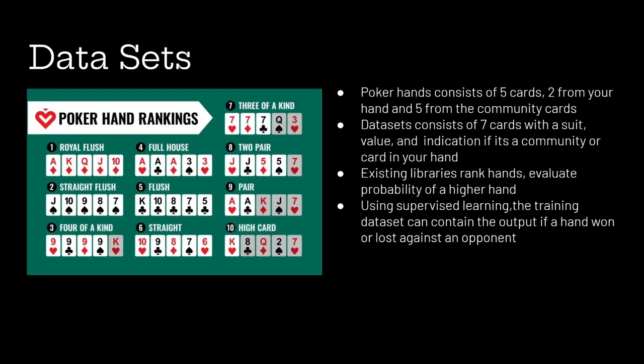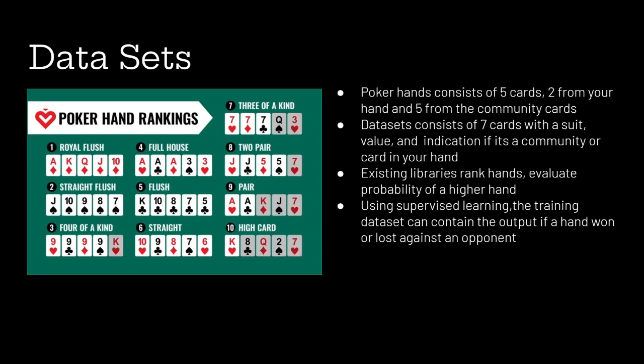To properly train a model, we will need datasets. Luckily, the same information is available to poker players each time they play, which makes structuring a dataset somewhat straightforward. Poker hands consist of 5 community cards and 2 player cards, and the best 5-card hand is made out of these cards. Datasets can consist of these 7 cards, their suit value, and player or community markings to determine the strength of the hand on the current board.